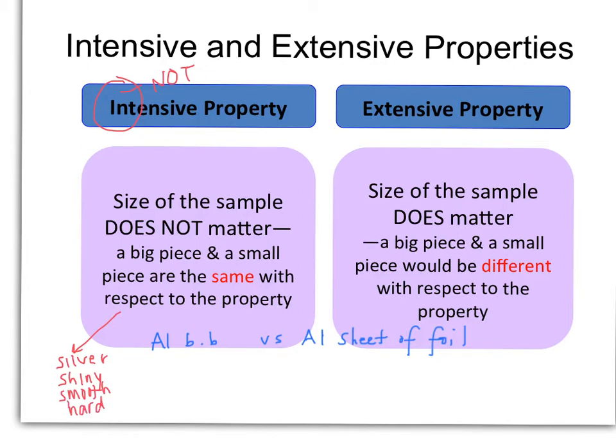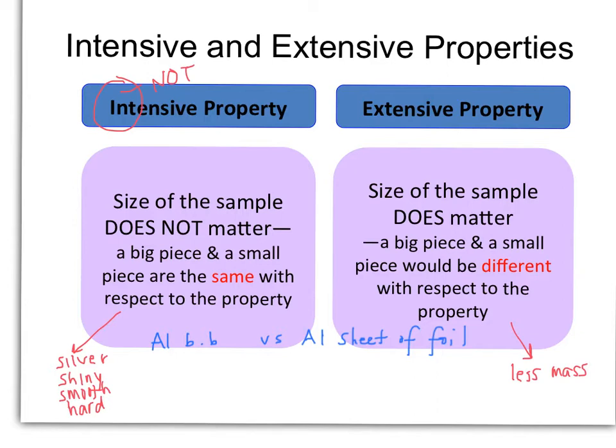Whereas extensive properties, those are characteristics where the size of the sample does matter. And that means that the properties would be different depending upon the size. In this case, an aluminum BB might be less mass than an aluminum sheet of foil.